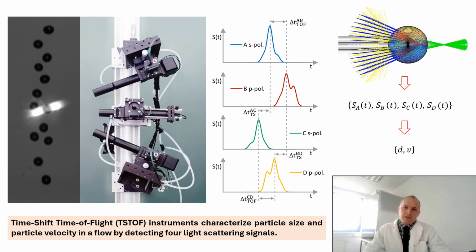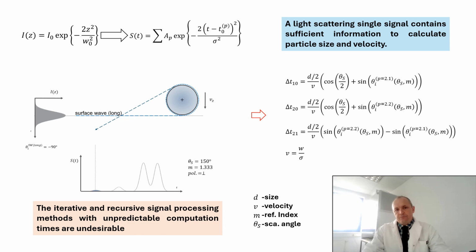The particles are detected one by one by the measurement instrument, and the size and velocity of each particle are calculated from the four light scattering signals from four light detectors. These light scattering signals result from the measurement of scattered light from a single particle passing through two light beams, which are formed by optical systems in front of the light sources. The mathematical description of a light scattering signal shows that a single signal contains enough information to calculate particle size and velocity.